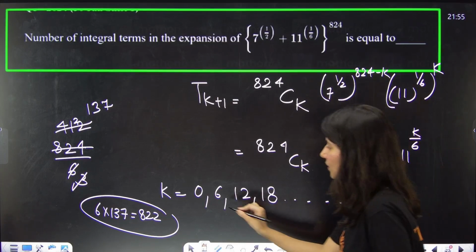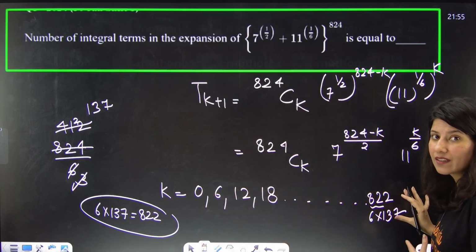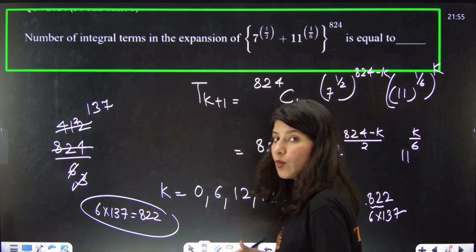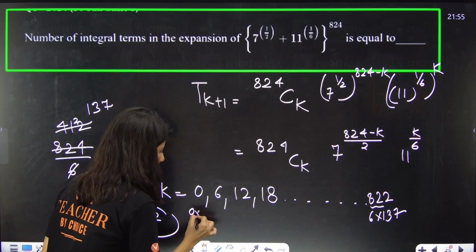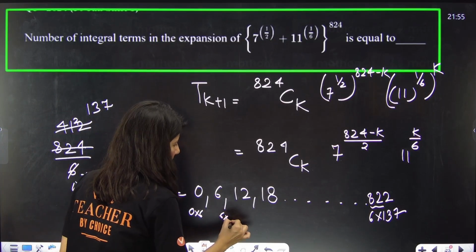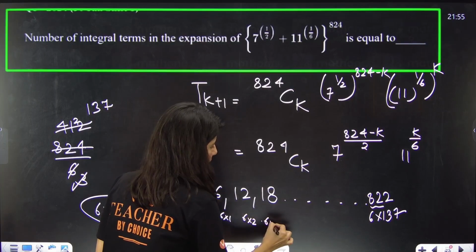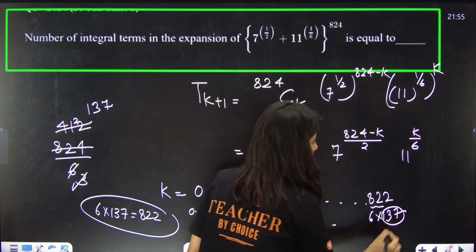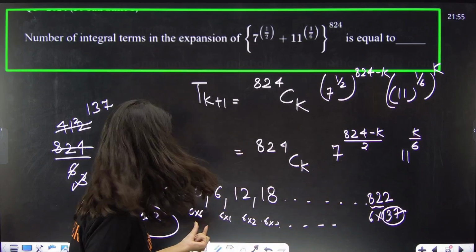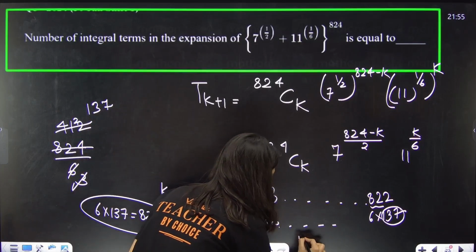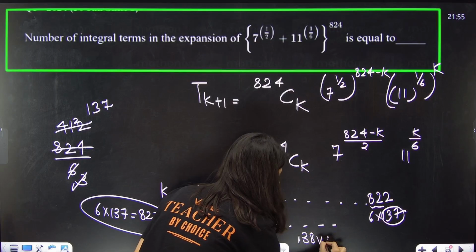Okay, so how many k's are there? Just let me know how many options of k you have. Ma'am, 0 into 6 first, 6 into 1, 6 into 2, 6 into 3, and all the way up to 6 into 137. From here to here 137 plus 1. So total 138 values of k will be available.